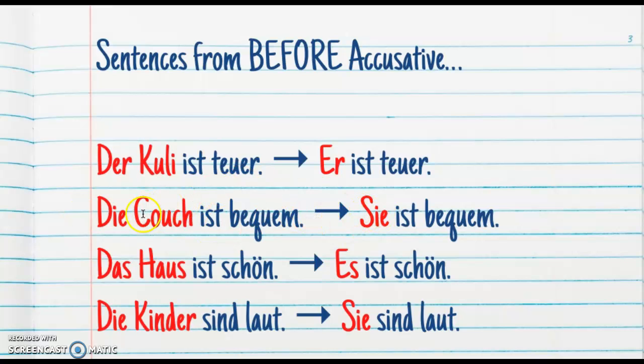Sie because it's feminine and the subject. Das Haus ist schön changes to es ist schön. Es because it's neuter, but still the subject. For our last one we have die Kinder sind laut, and that changes to sie sind laut. Again, sie because we're now talking about a plural thing, they are loud.